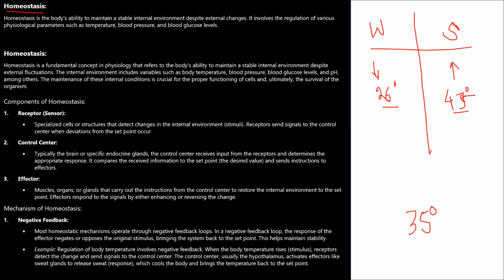It is by homeostasis. Concentrate on the definition. Homeostasis is the body's ability, it is the ability to maintain a stable internal environment. It is the process by which the internal environment of the body is stable despite the external changes. Whatever the external environment may be, the internal environment of the body is stable, it is normal.